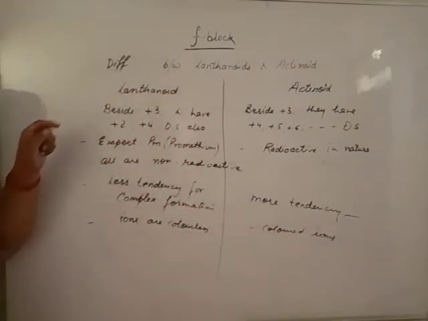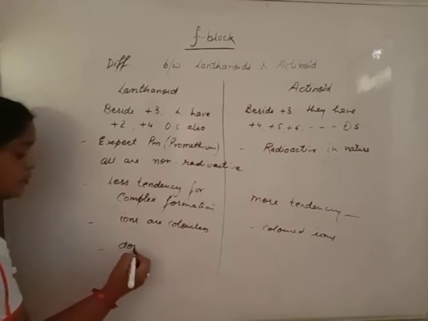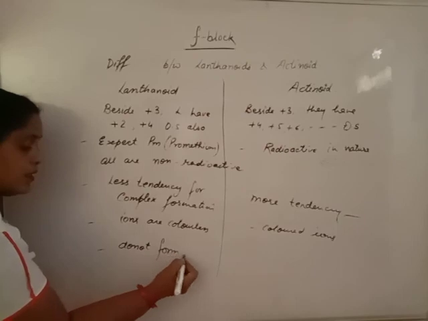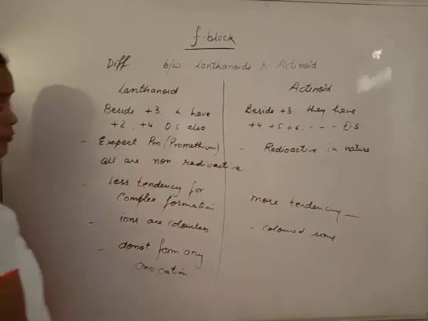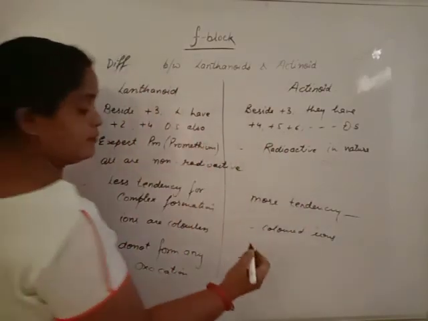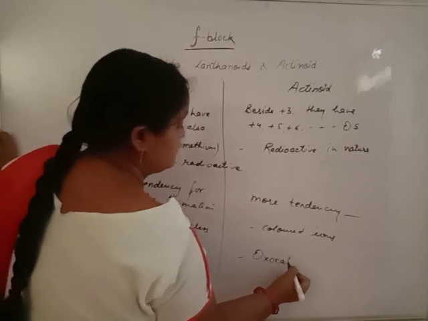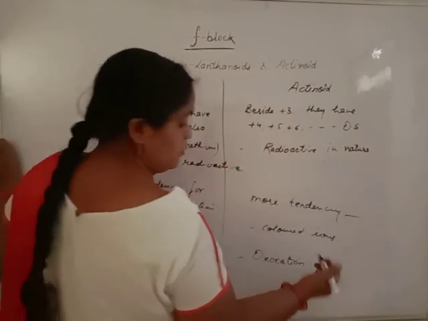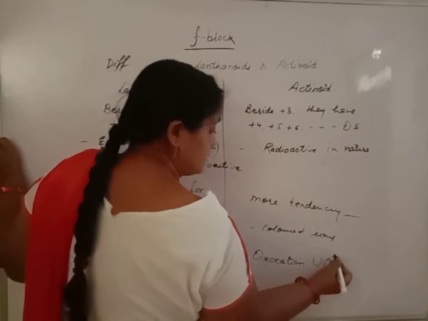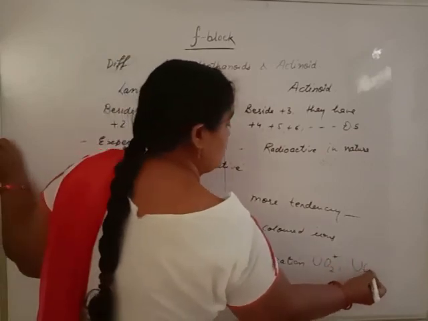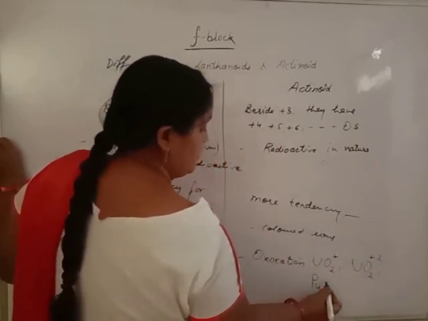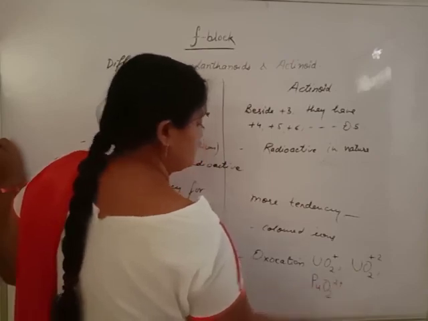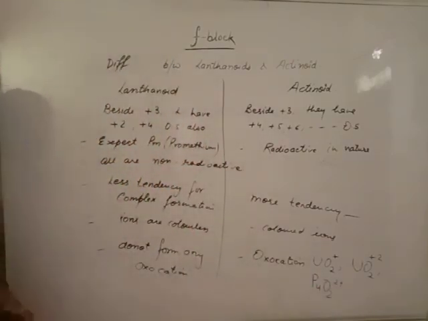Beta, lanthanoids do not form any oxocation. Actinoids form 3 oxocations, only 3: UO2 plus, U for uranium, UO2 plus 2, and plutonium dioxide plus 2. These 3 oxocations are formed by actinoids. These are all about lanthanoids and actinoids.